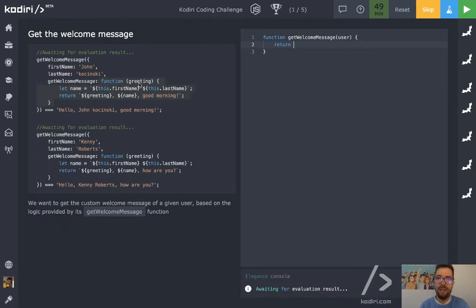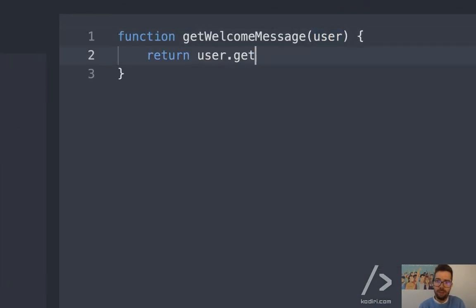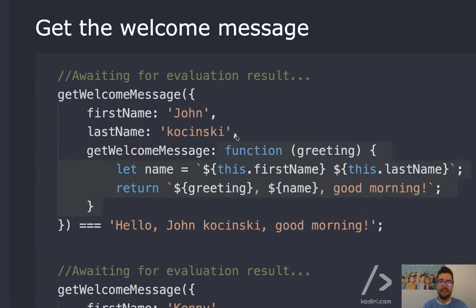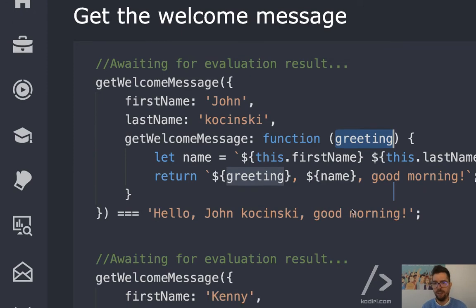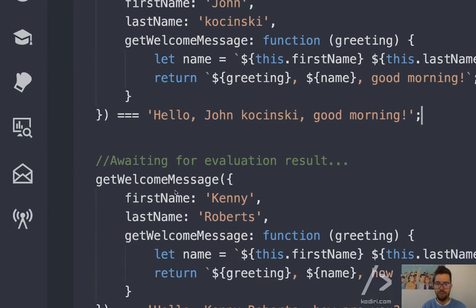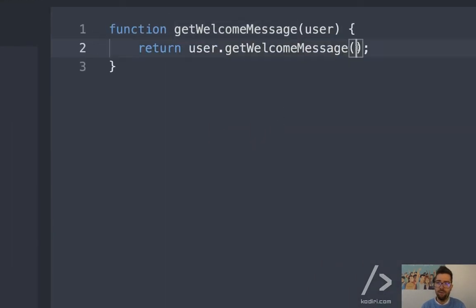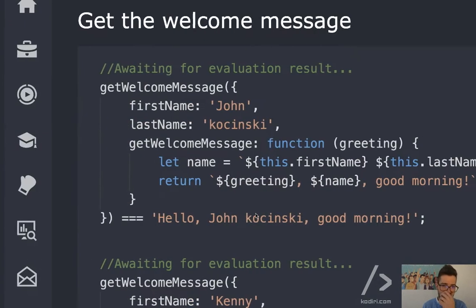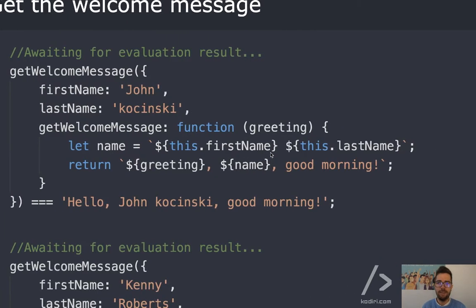I think it looks more complicated than it is, because the only thing we need to do is user.getWelcomeMessage. It's one line actually. Get welcome message, and that function expects a greeting, like hello, welcome, or whatever, right? It is hello, actually, as you can see. So we need to pass Hello with capital H, and that will hopefully set up the message for us, right?